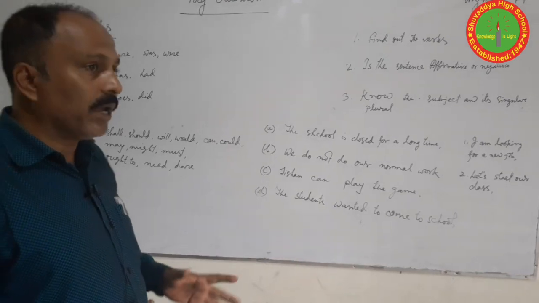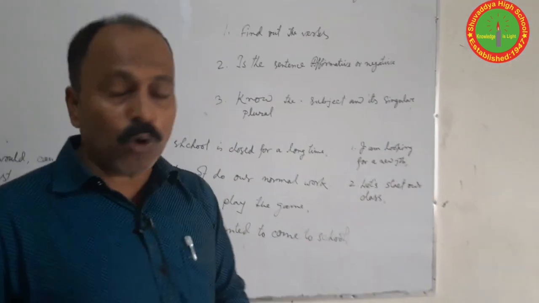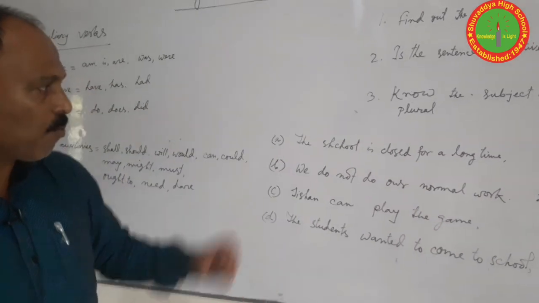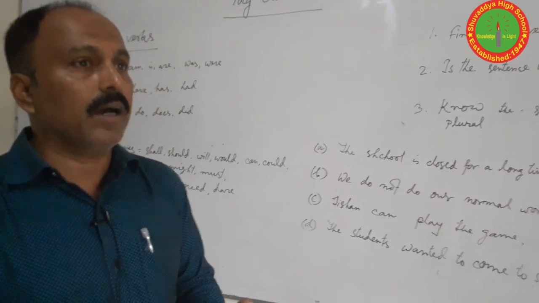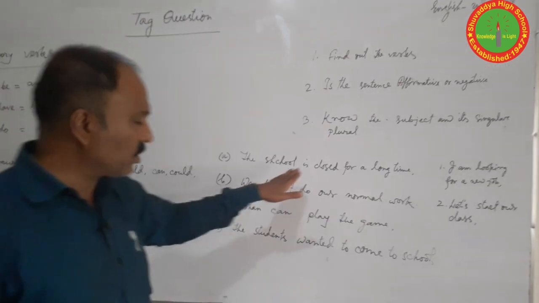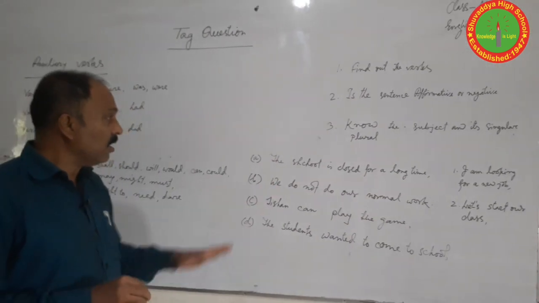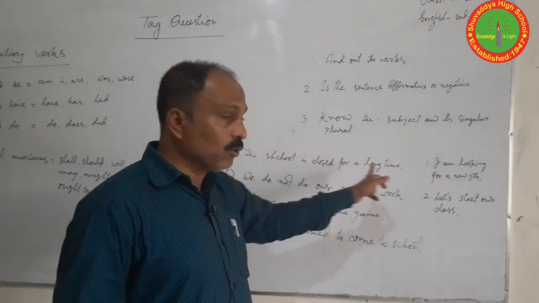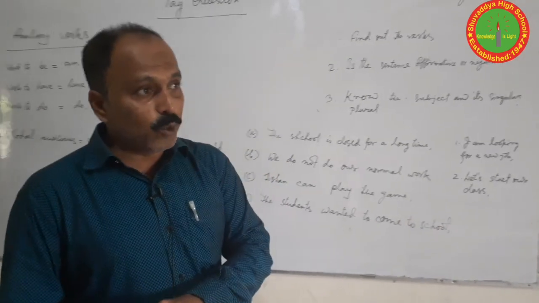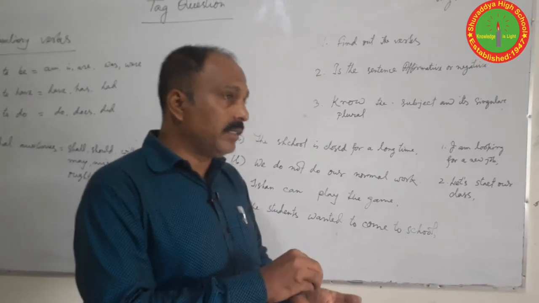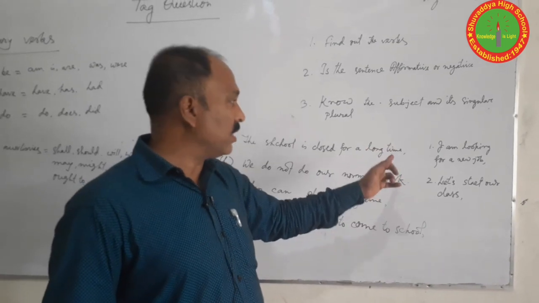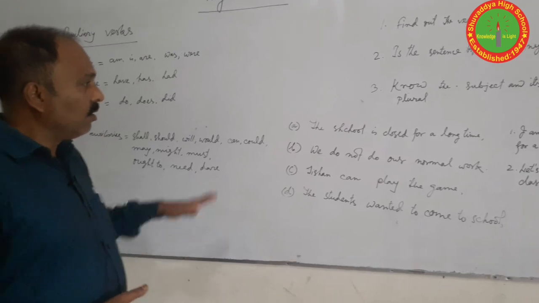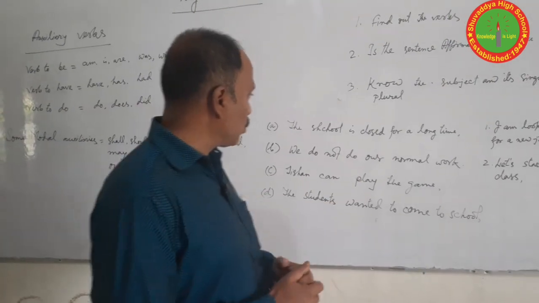First of all, every student go through the questions clearly. I have forgotten to say, when you answer the question of tag, first of all the students should write down the question first, then put a comma and write the answer. At the end of the sentence, you should put a question mark. Okay? So, we will look for the first question.